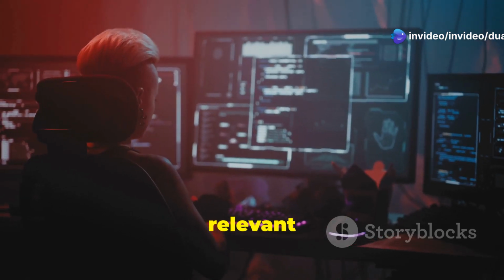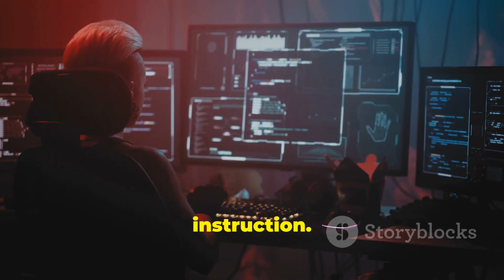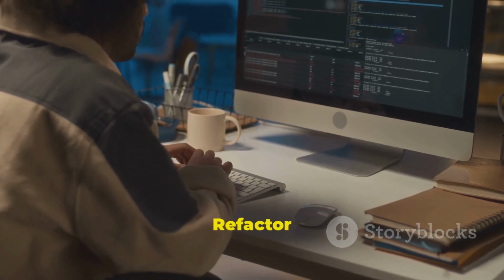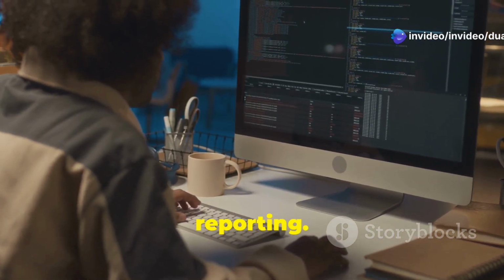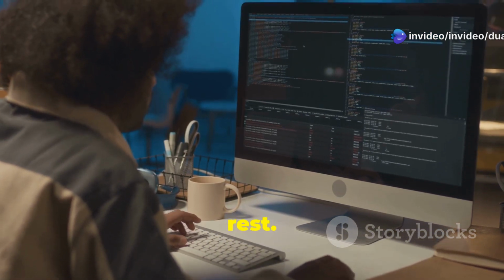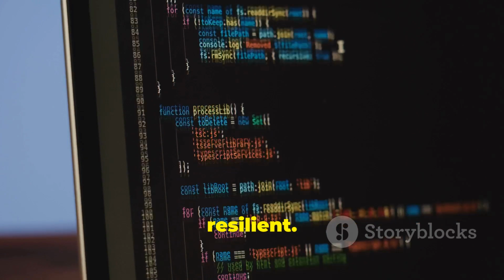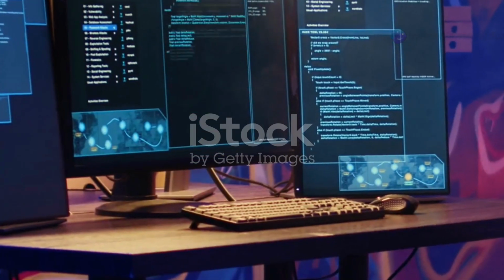You highlight the relevant lines of code and invoke Cursor's AI with a clear instruction. The AI understands your needs precisely. Your request: refactor this code to use a custom hook and add more comprehensive error reporting. Cursor takes care of the rest. Cursor presents a new version, neatly encapsulated and more resilient. The future of coding is here, and it's incredibly exciting.